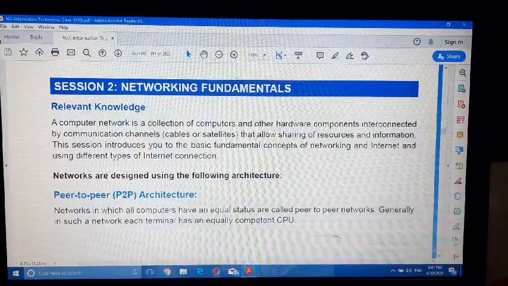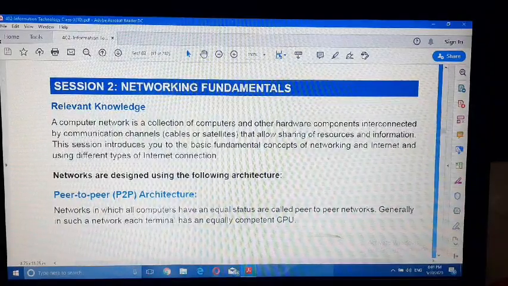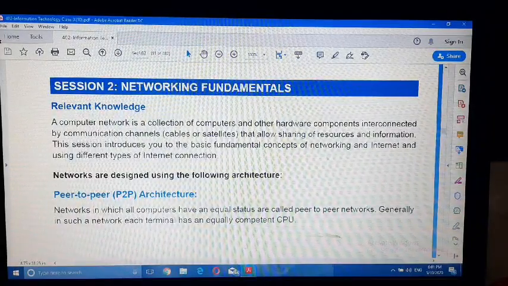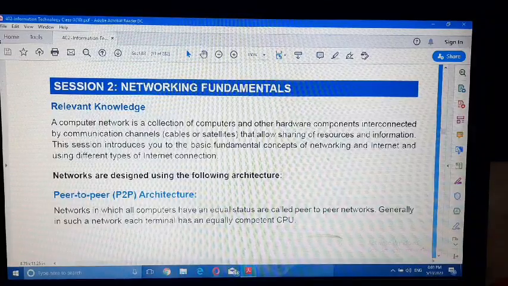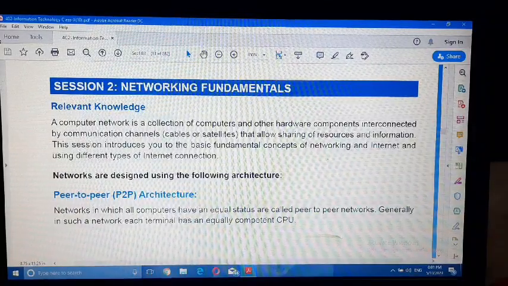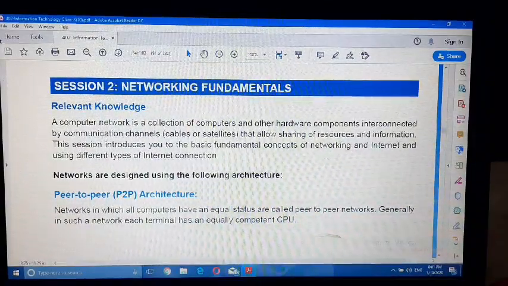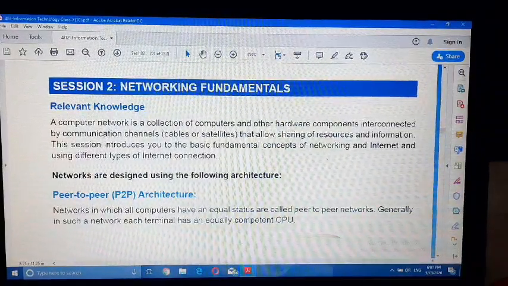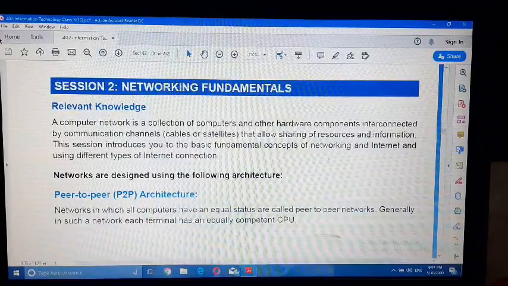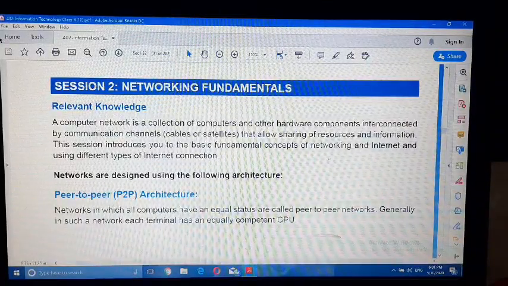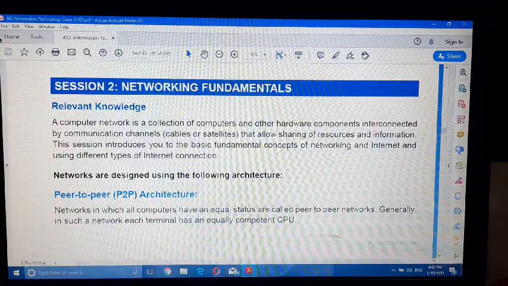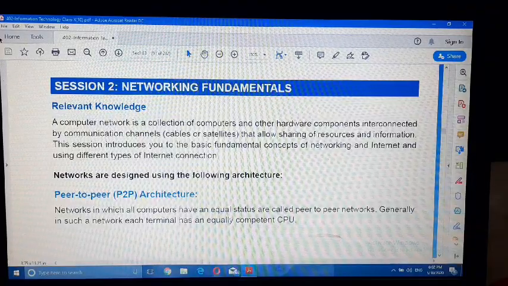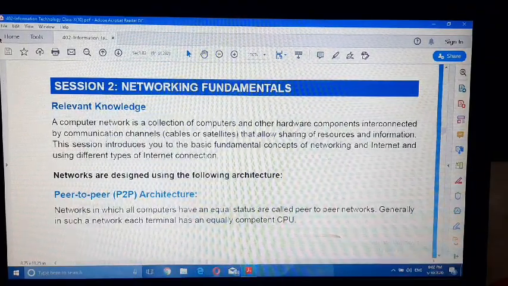There are two types of computer network architectures. One is P2P and the second one is client and server. In P2P architecture, all the computers have equal status and positions in a network.